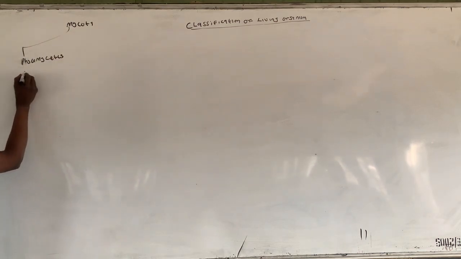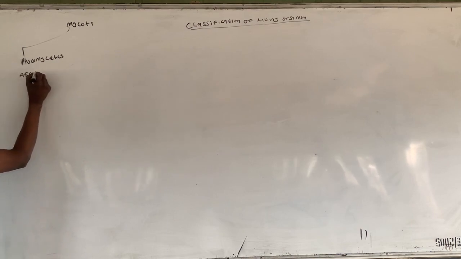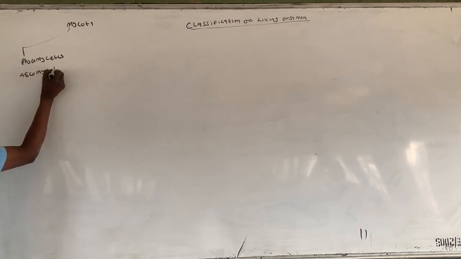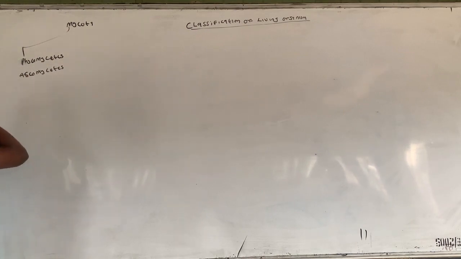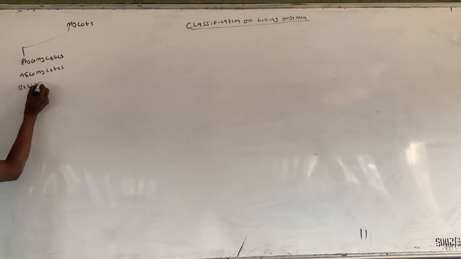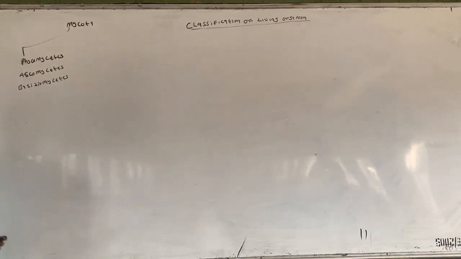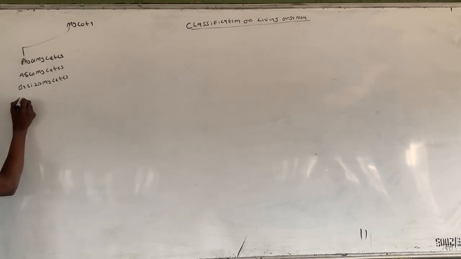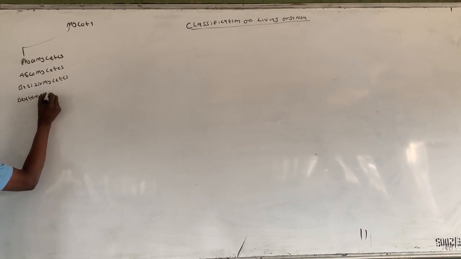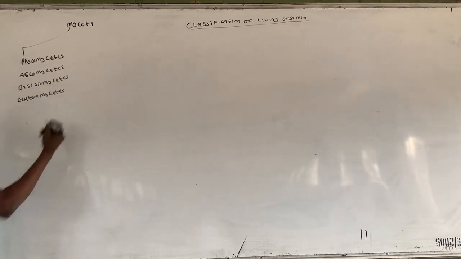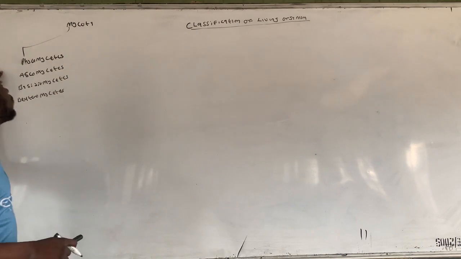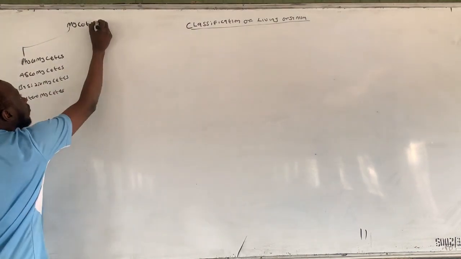The second classification is the Ascomycetes. Then the third classification is the Basidiomycetes. And finally, the last one is the Deuteromycetes. So these are the four classes of what? Of Mycota or fungi.